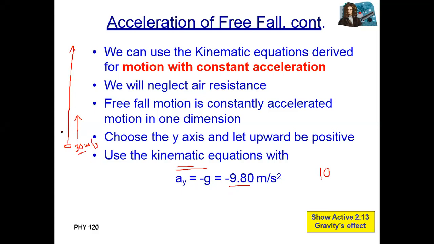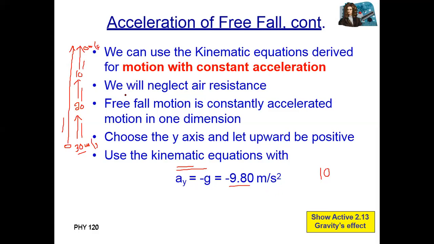For example, after 1 second, because it's moving away, the speed will decrease, so it will be 20 meters per second. After 2 seconds, it will again decrease by 10, so 10. After 3 seconds, it will completely be 0 meters per second, it will stop. First 10 decrease, then 10 decrease, and then 10 decrease.